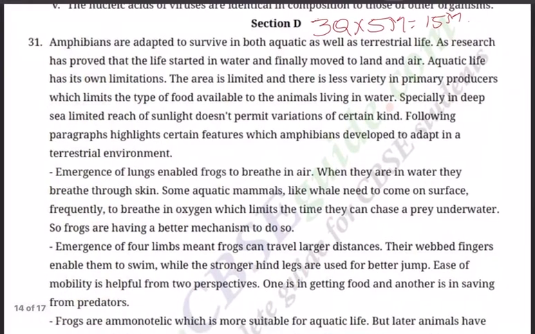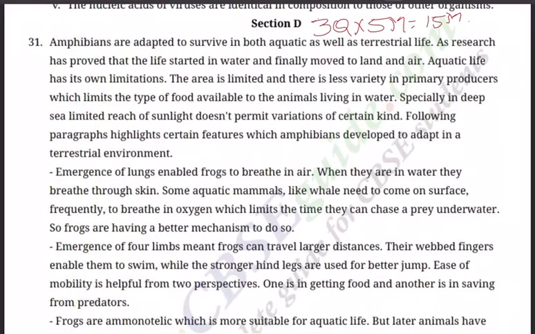What is the question? 31. Amphibians are supposed to be the linking point between aquatic and terrestrial life. Explain. Amphibians are adapted to survive in both aquatic as well as terrestrial life, as research has proved that life started in water and finally moved to land and air.